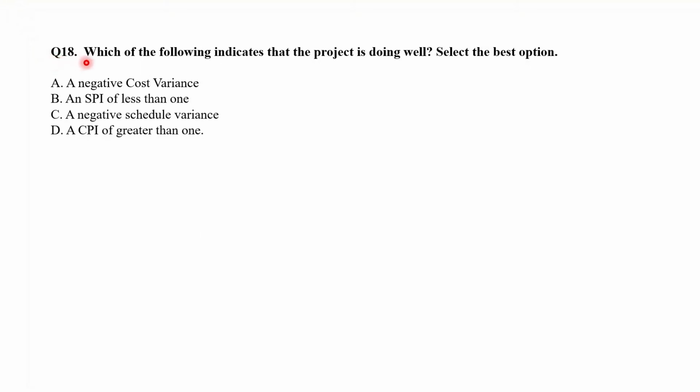Question 18. Which of the following indicates that the project is doing well? Select the best option. A, a negative cost variance, B, an SPI of less than 1, C, a negative schedule variance, or D, a CPI of greater than 1. So clearly, a CPI greater than 1 indicates that you are spending less money than planned to deliver the project. D, a CPI greater than 1, is the correct answer that indicates that the project is doing well.